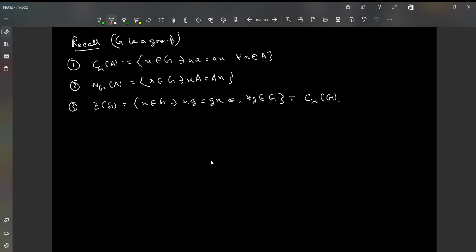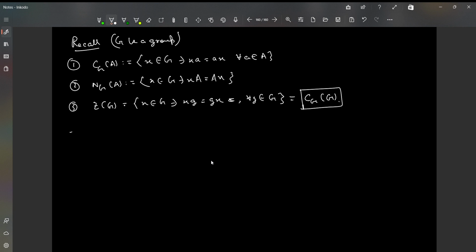Okay. Proving the normalizer to be a subgroup of G is exactly similar to how we showed that the centralizer of A is a subgroup of G. Showing the center is a subgroup of G is obvious from the fact that it is indeed a certain centralizer. We have shown that centralizers are subgroups of G. The center of G is one such centralizer, so hence it's also a subgroup of G. Okay. A trivial fact is that the center is a subgroup of the centralizer. The centralizer comes as a subgroup of the normalizer, and the normalizer comes as a subgroup of G. So it's quite like this.